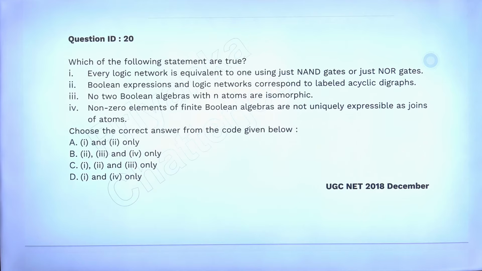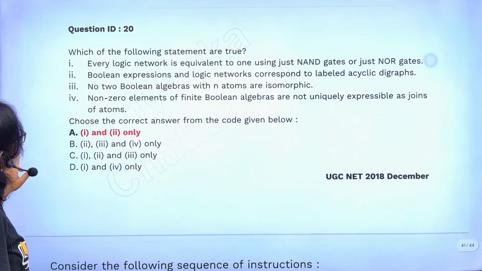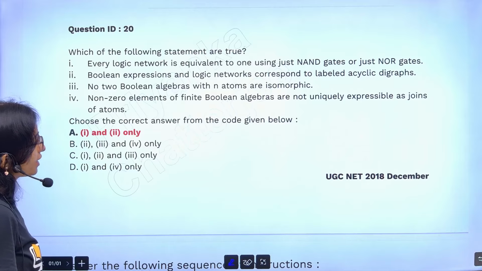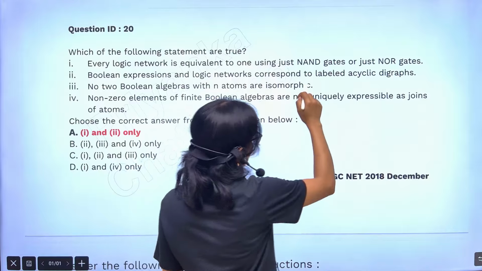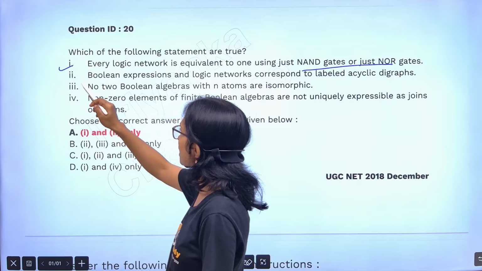See that it is a theory, still you are getting confused. Which of the options are true? First of all, every logic network is equivalent to NAND and NOR. Yes, it is the universal gate. So universal gate means it is correct. Option 1 is correct here.